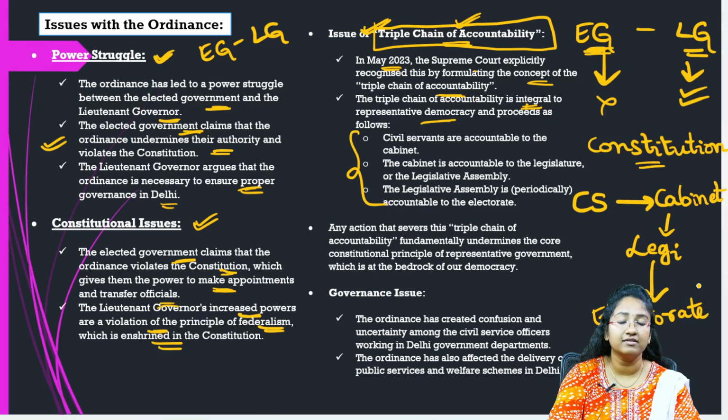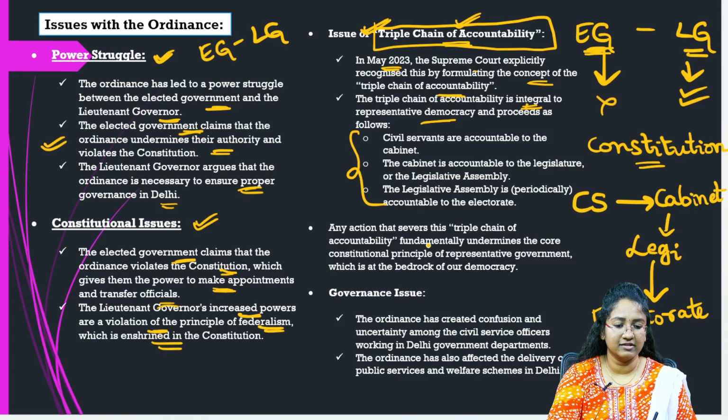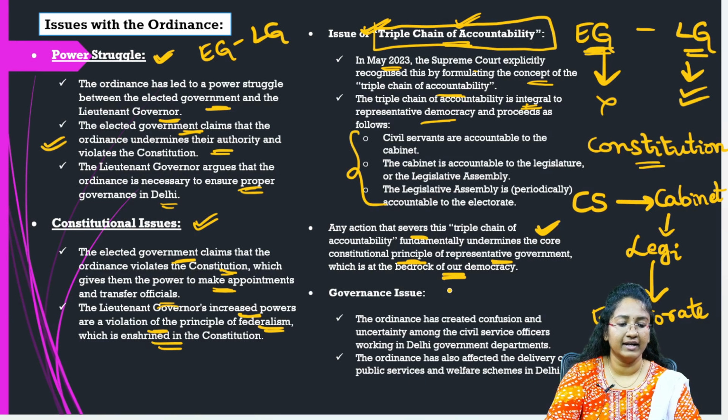So this is what is a triple chain of accountability. The civil servants are accountable to the cabinet, the cabinet is accountable to the legislature, and the legislature is accountable to the electorate periodically. Any action that severs this triple chain of accountability fundamentally undermines the core constitutional principle of representative government, which is at the bedrock of our democracy.